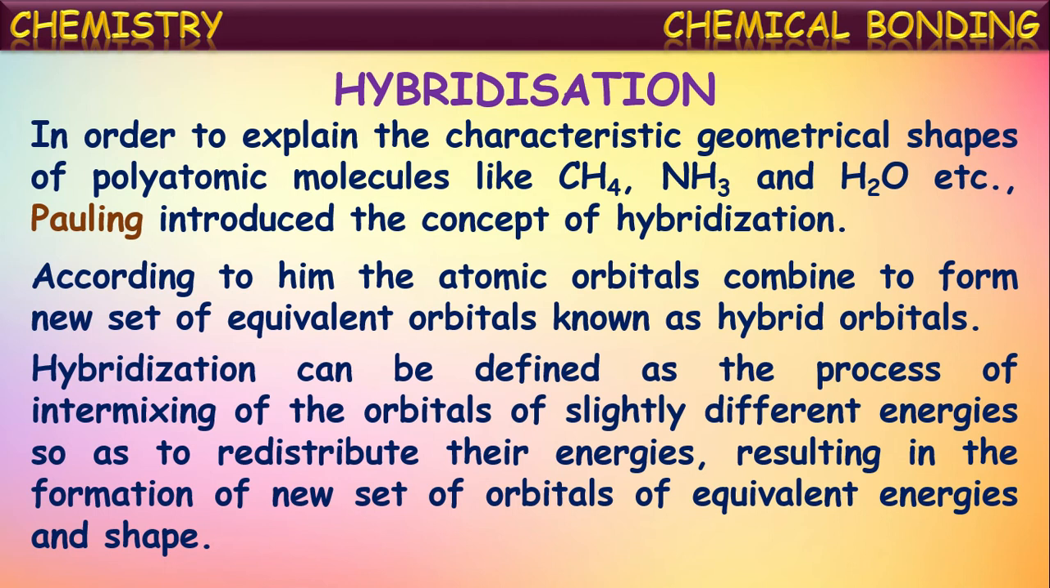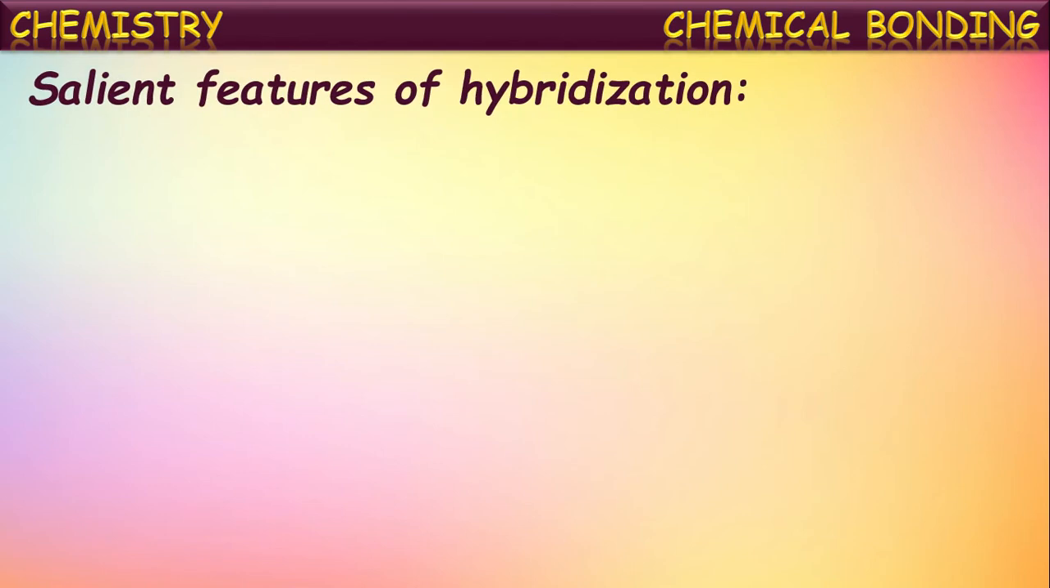Okay, so what is meant by hybridization? The intermixing of two or more orbitals of the same atom which have the same energy or nearly equal energy. They intermix with each other and result in the formation of the same number of new orbitals with the same energy. This is called hybridization, and those newly formed equal-energy orbitals are called hybrid orbitals. Now let us see the salient features of this hybridization phenomenon.